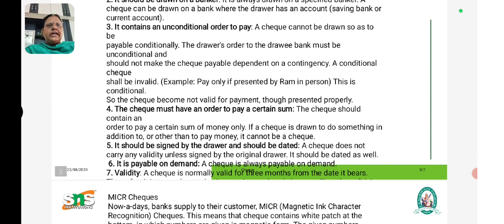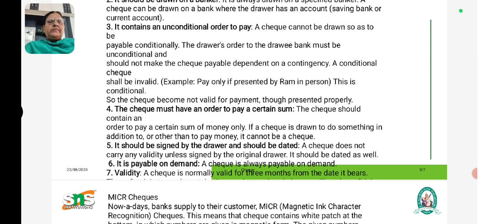It should be signed by the drawer and should be dated. A check should be signed clearly by the drawer and it should be dated as well. It is payable on demand. A check is always payable on demand. As for validity, a check is normally valid for 3 months from the date of its issue.